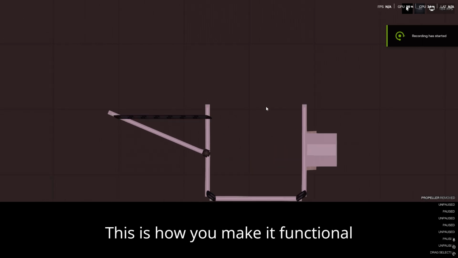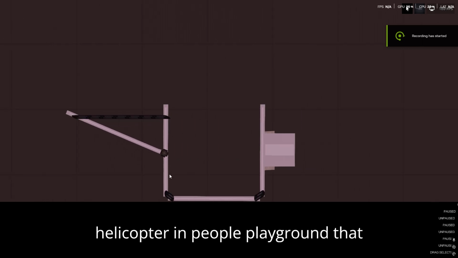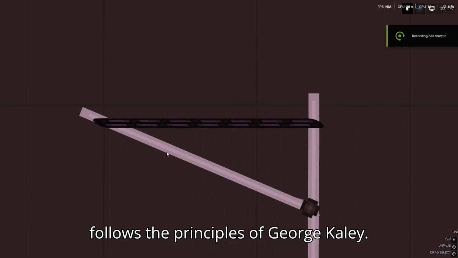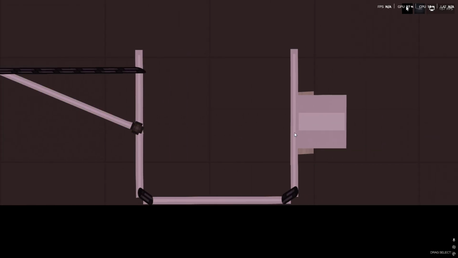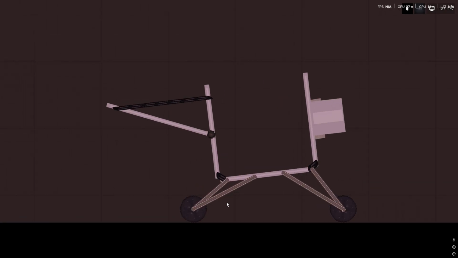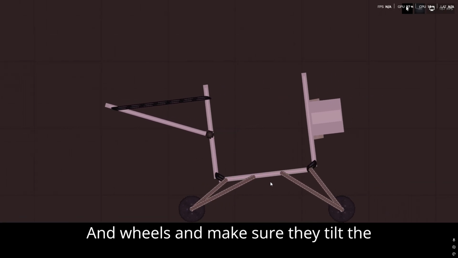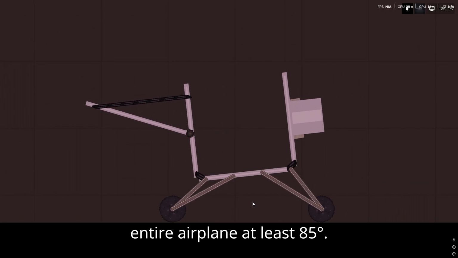This is how you make a functional helicopter in People Playground that follows the principles of George Cayley. Add wheels and make sure they tilt the entire airplane at least 85 degrees.